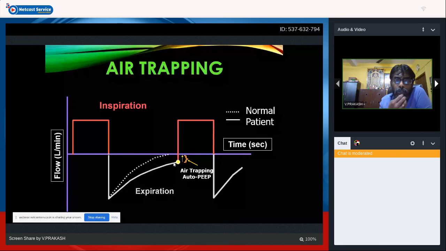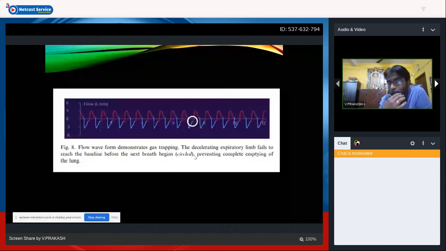In gas trapping, the slower expiratory phase is below your line. Some amount of auto PEEP is going to keep it there. The pressure is there.